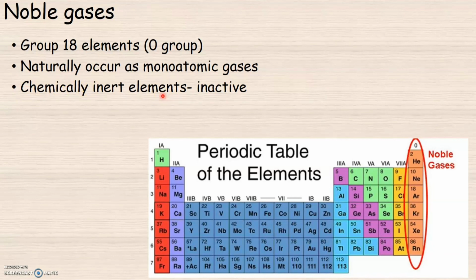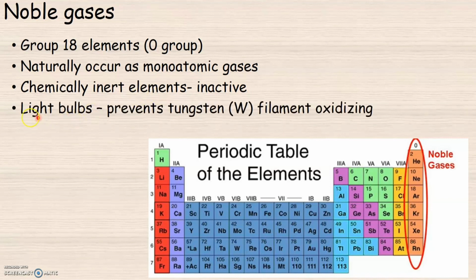Noble gases have various uses. For example, the noble gas argon is used in light bulbs to prevent the tungsten filament from getting oxidized. We use a tungsten filament in a light bulb. Since argon is a noble gas, it is chemically inert and therefore inactive, so it is used to prevent the tungsten filament from getting oxidized in light bulbs.